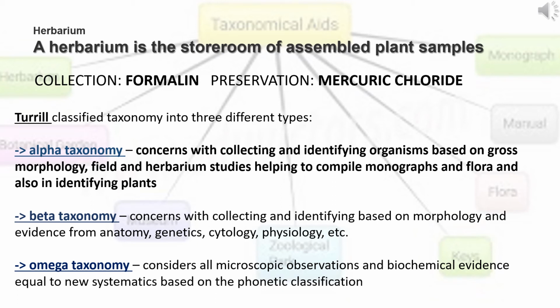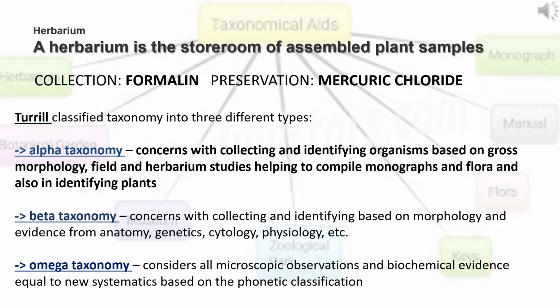Museum, zoological park, botanical garden, you can just study from NCERT. They don't really ask specific questions. They just want to know what happens. In a zoological park, it's animals. In a botanical garden, it's plants. And what is the one place where you can find a repository of both plant and animal samples? It is a museum. So herbarium is only plant, museum is both plant and animal samples, zoological park has alive animals, and botanical garden is a place where you can find alive plants.